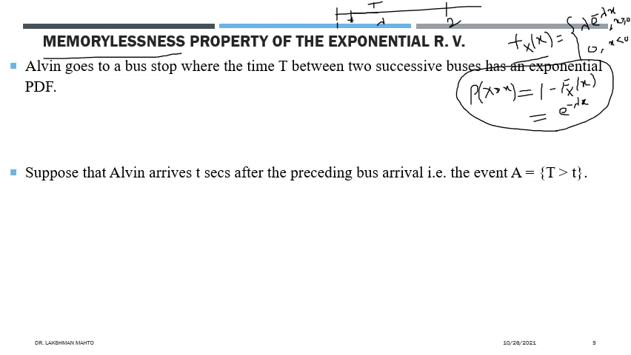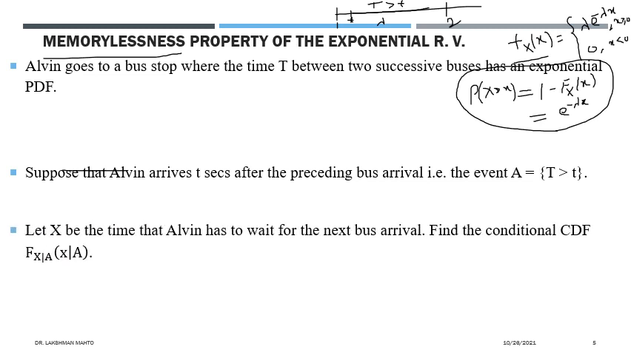So this would be the waiting time. What would be the waiting time? Capital T is greater than t. That would be the waiting time. So with the fact that we denote it, the event is given that T is greater than t. That one is the event of the waiting time to wait for the second bus, the next bus.